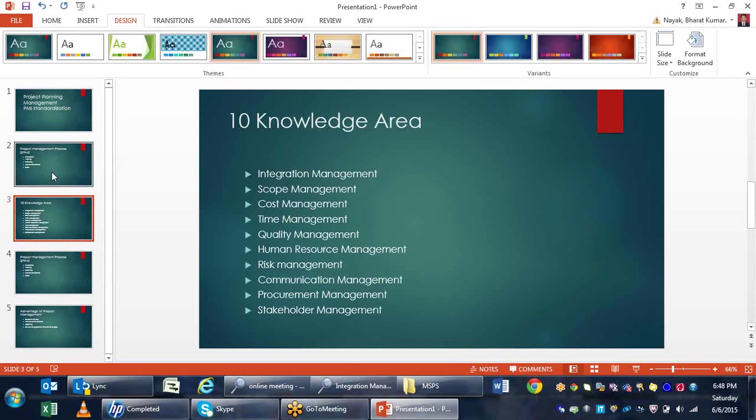Then I come into communication management. It's a very important management area where all the knowledge areas and the different project communication that is happening should all be related to communication. How I'm interacting with my client, how I'm interacting with my stakeholder. The stakeholder is a very important concept. What is interlinking with the communication management?